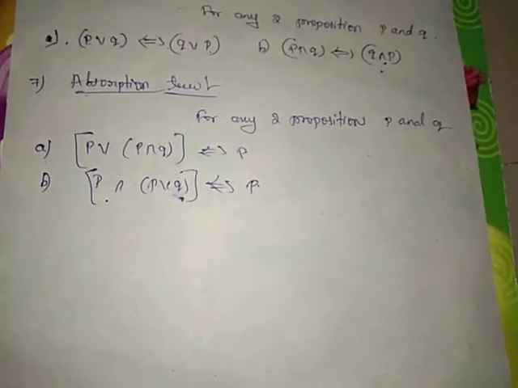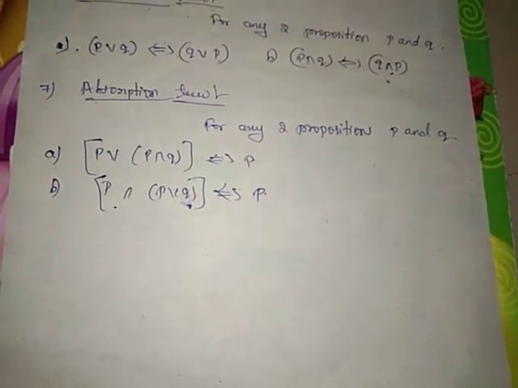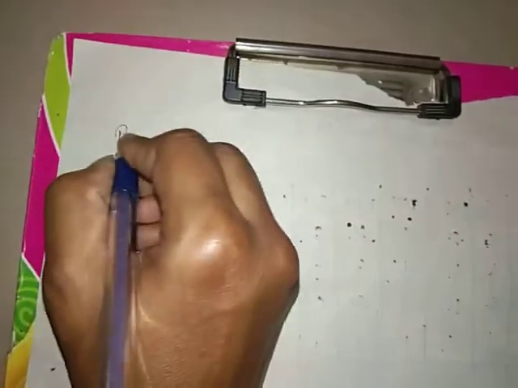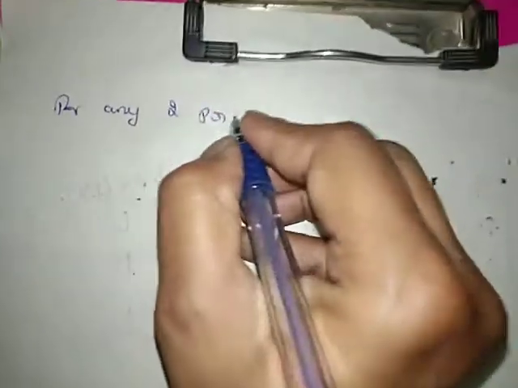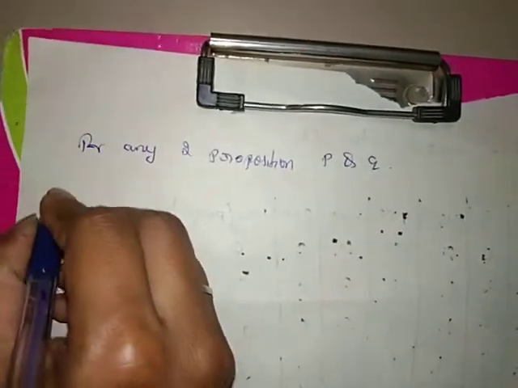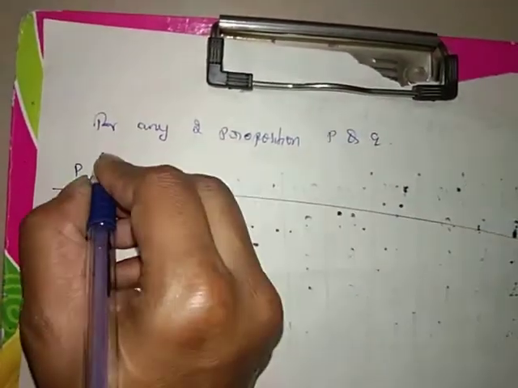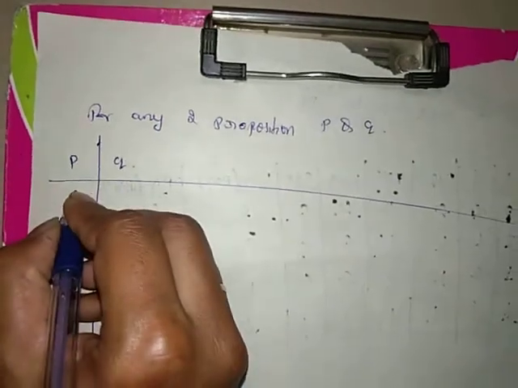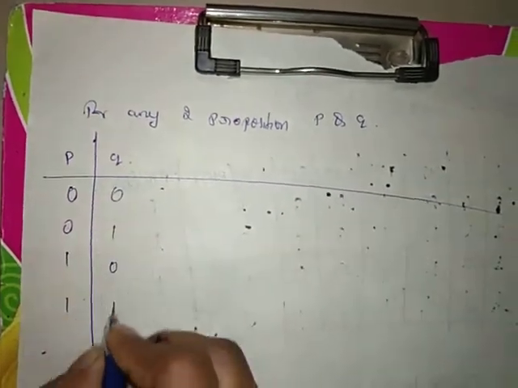Similarly, we move to for any three propositions P, Q, R. Sorry, not three propositions. For any two propositions P and Q, there is one more truth table: P, Q, 0, 0, 1, 1 and 0, 1, 0, 1.